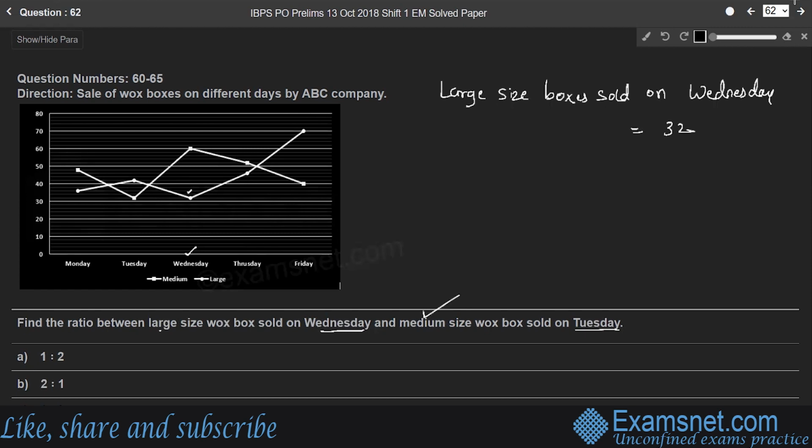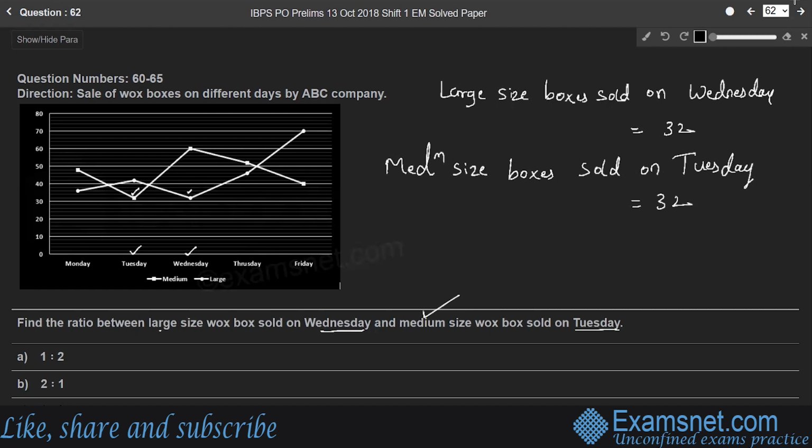Whereas the number of medium sized Vox boxes sold on Tuesday, indicated with the square symbol, is again 32.